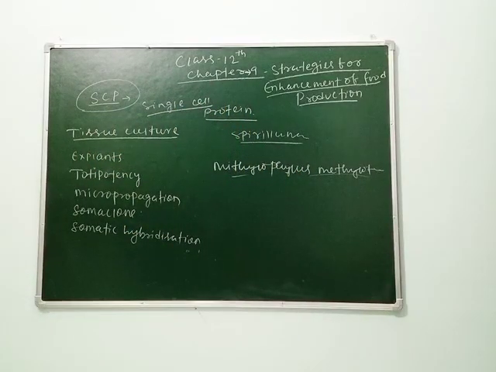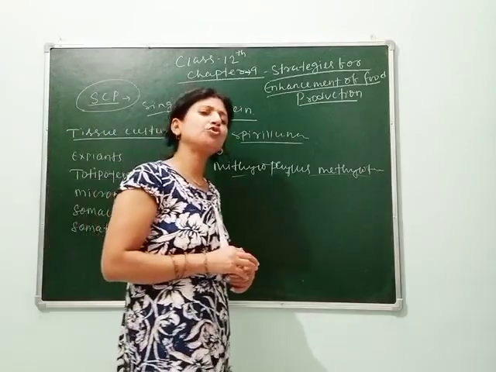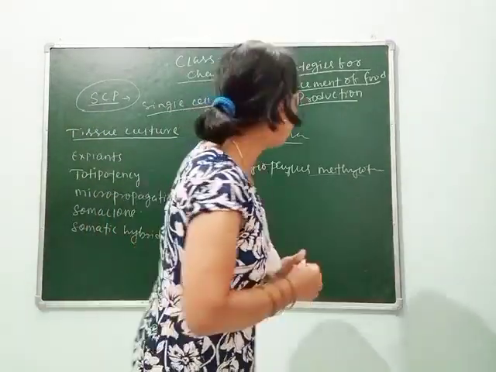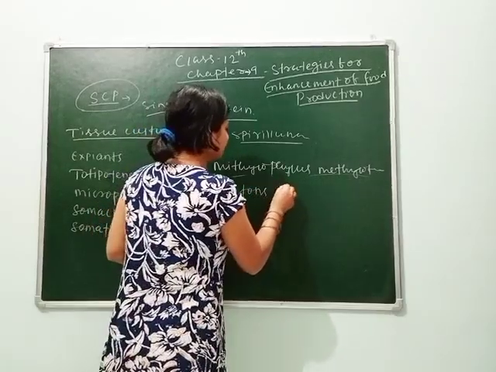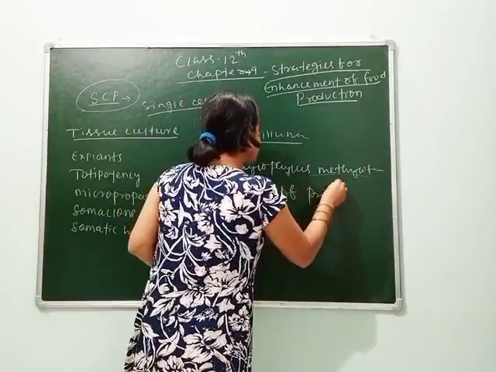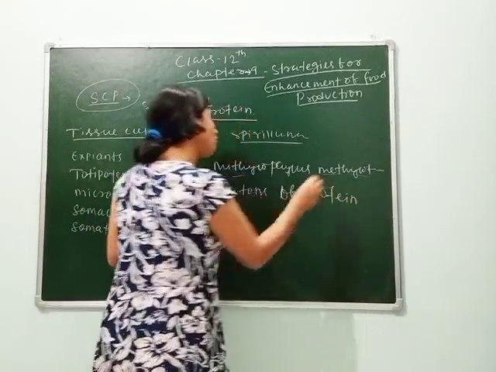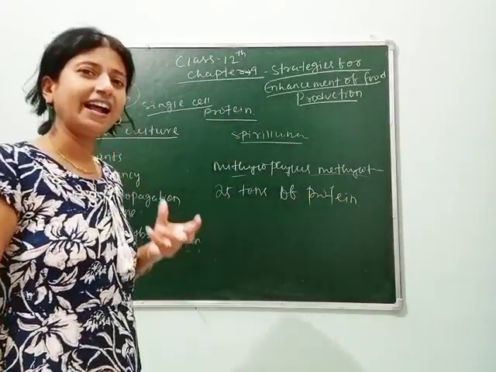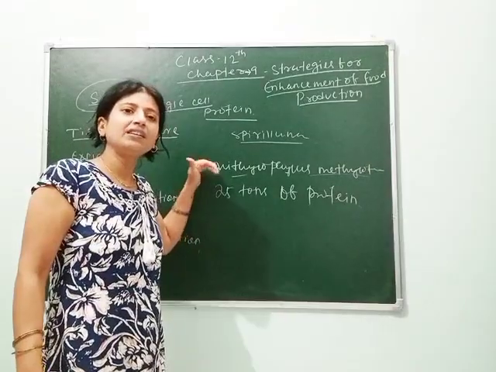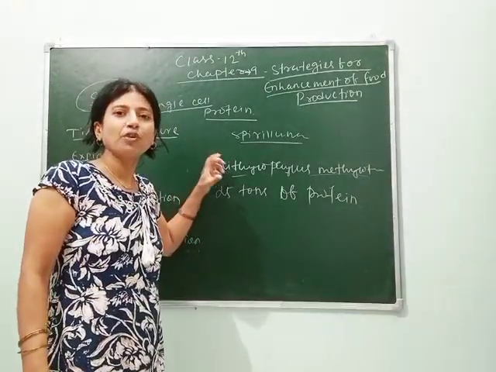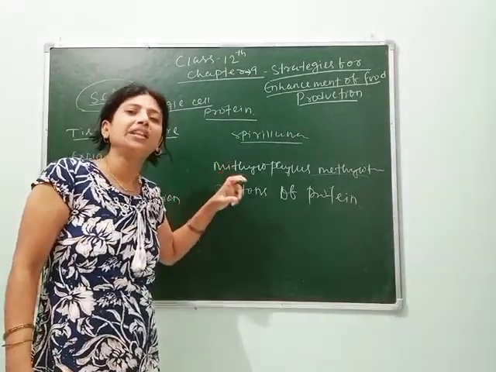Methylophilus methylotrophus. It is expected that it can produce 25 tons of protein. Imagine, tons of protein, and it grows on dead and decaying substances. So this is a better substitute for protein rather than taking meat.